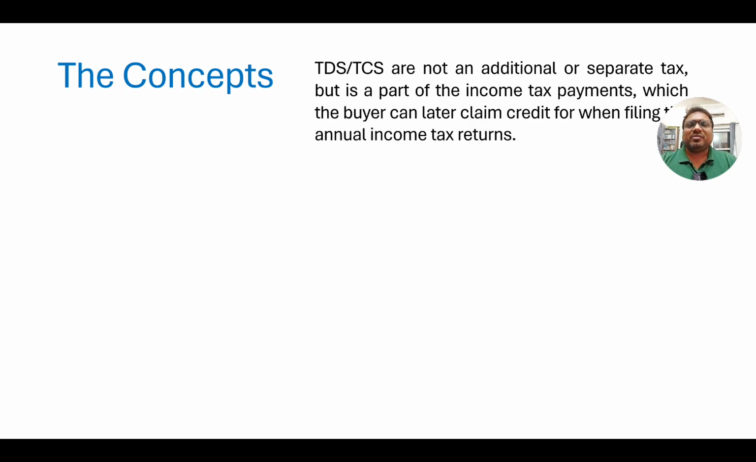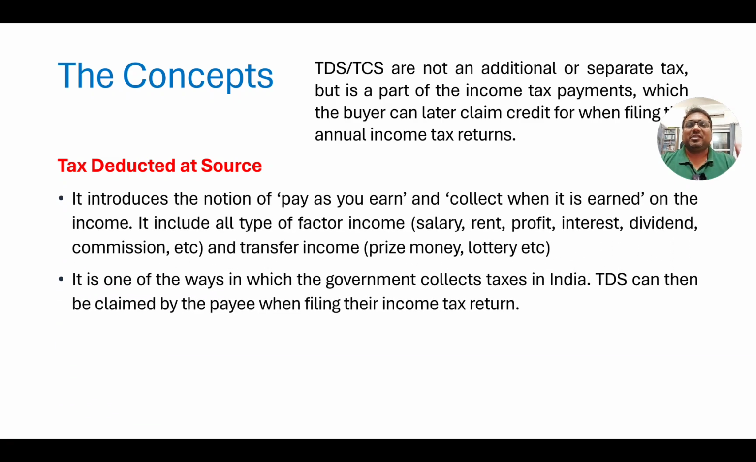Now, the key difference between TDS and TCS is that TDS is generated when salary is created or when income is created. So TDS is deducted from the income generation process. For example, I'm working somewhere, I get a salary. From my salary itself, TDS will be cut. I get my salary deducted for the tax already.